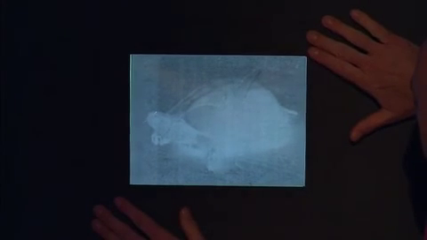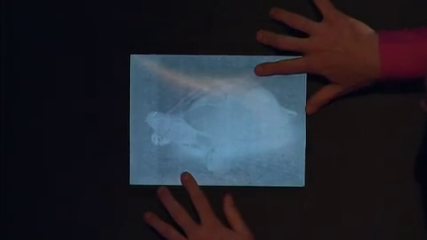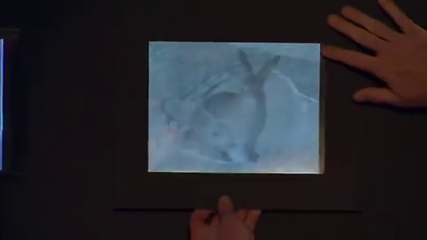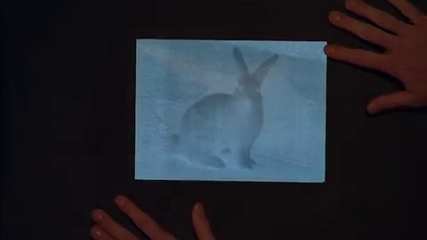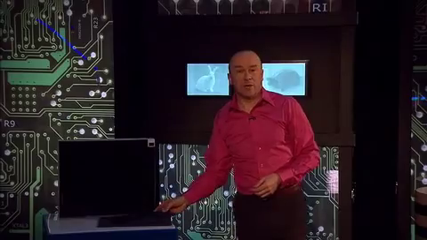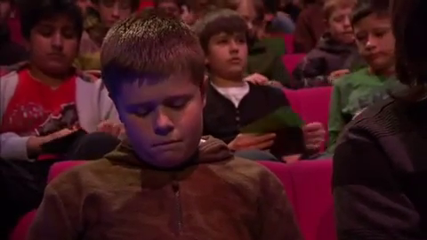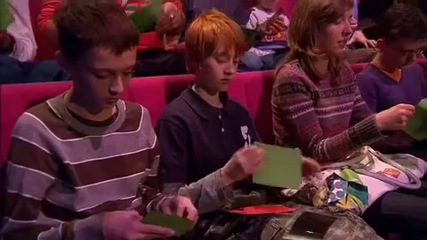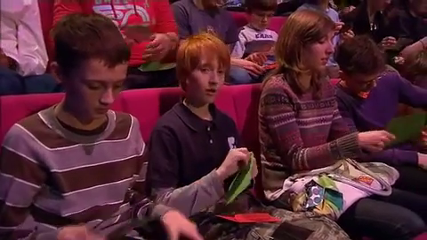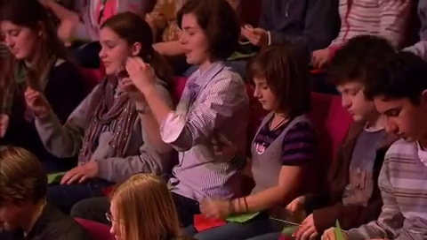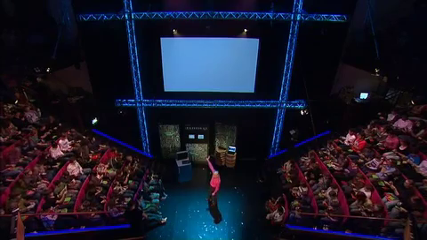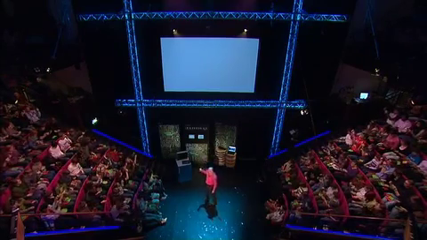When I overlay this image, it becomes an image of a tortoise. And if I take this image and instead I overlay it on the image of the tortoise, what I get is an image of the hare. Now, when you came in, you should also have got another envelope, a green envelope, and if you open that, they're all the same. They all have this special image in them. So if you take your 2 images and place one on top of the other, and you look up at this white screen here, you should be able to see that same effect.